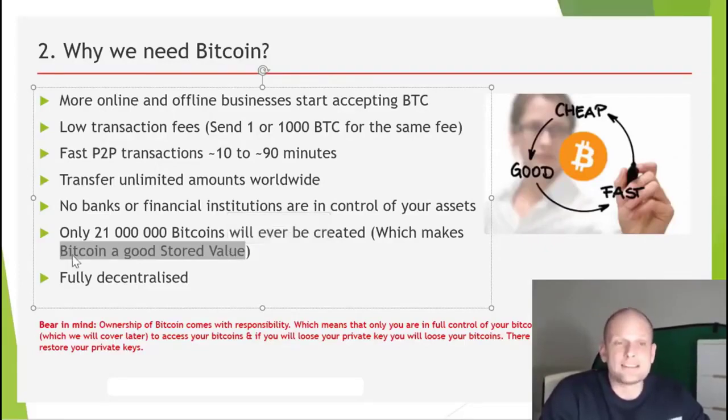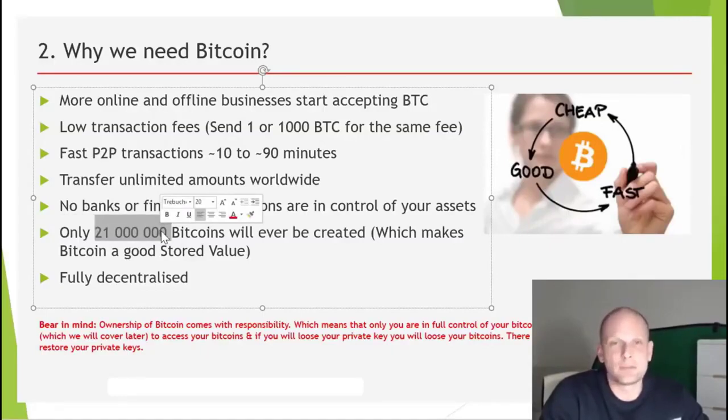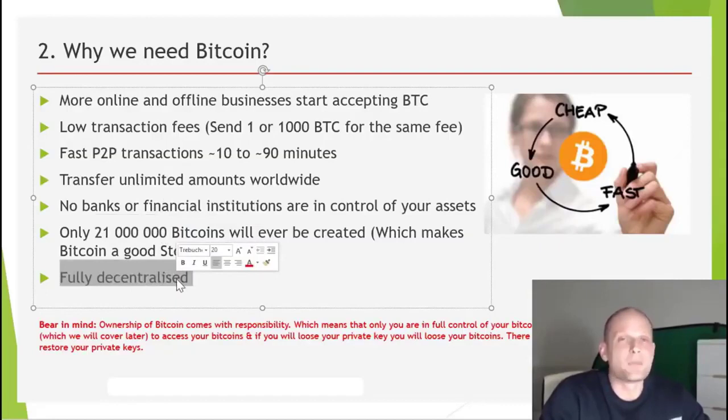So every Bitcoin is a huge value, and currently only 1% of people in the world are using Bitcoin. And even if 21 million people would want to own one Bitcoin each, they would not have a chance. Currently only 17 million people can own one Bitcoin, because not even 21 million are mined. And Bitcoin is fully decentralized, which makes its power. Nobody is in control of Bitcoin. Nobody can control Bitcoin blockchain technology. It is impossible, because it runs and controls itself, and we will talk about this as well in this video series.